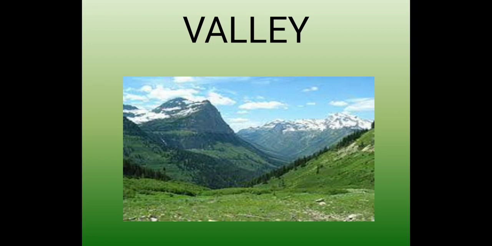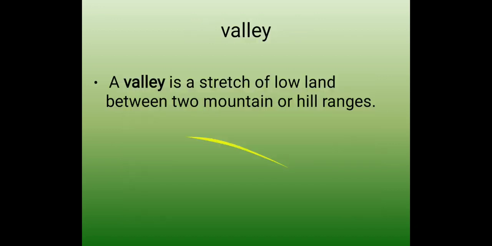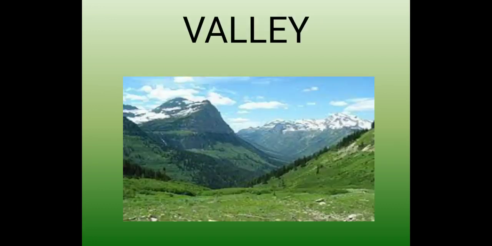But before that, let us talk about what we mean by valley. So students, do you know what a valley means? What is a valley? Yes, let's study. A valley is a stretch of lowland between two mountains or hill ranges. So the valley is a land, a lowland between two mountains or hill ranges. You can see there are two mountains, and the lowland area between them is known as a valley.